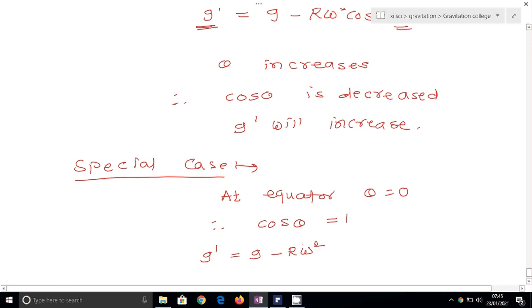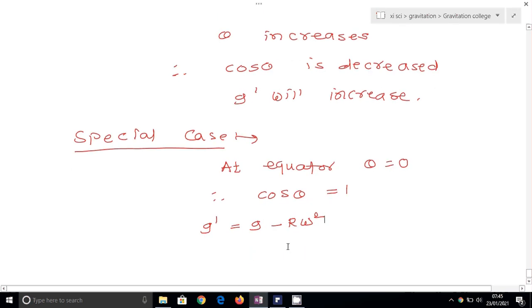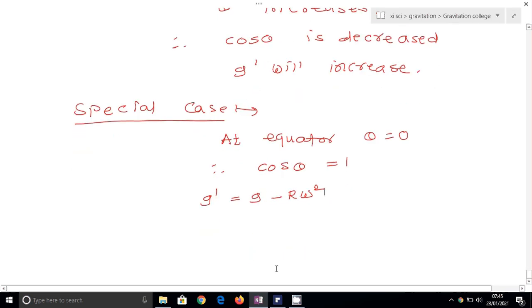Now the effective acceleration due to gravity is minimum at the equator, as it is reduced by a maximum amount. The reduction is g dash equal to g minus r omega square. Now we know capital R is the radius of the earth, and we know the radius of the earth is 6.4 into 10 raised to 6 meter.